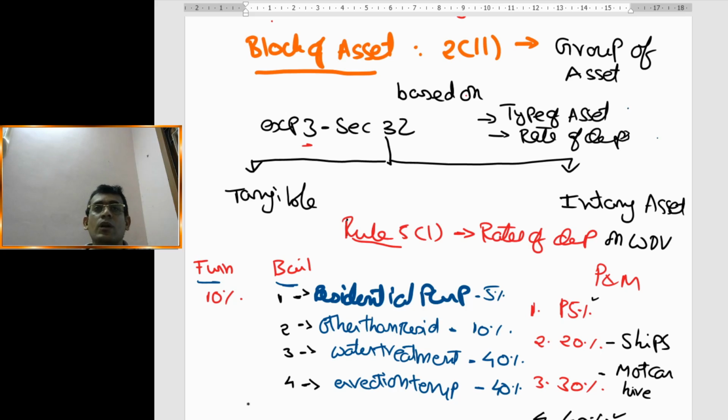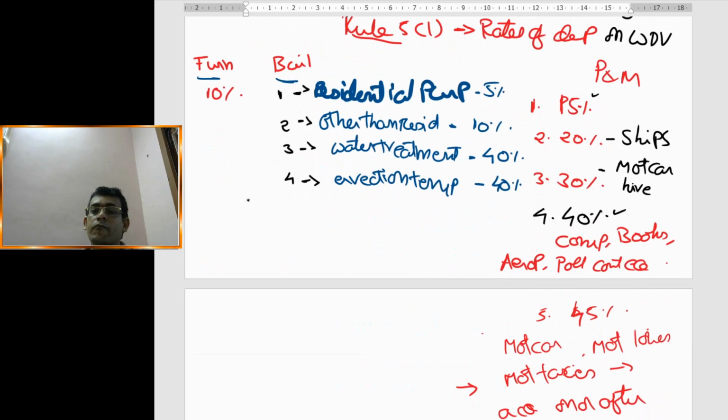Then we discussed rule 5 sub rule 1, which speaks about the rate of depreciation. We have tangible assets, three types: furniture, building, plant and machinery. For furniture, only one rate of depreciation, 10%. Building, we have 4 rates of depreciation: residential 5%, other than residential 10%, water treatment, temporary erection 40%. Plant and machinery, the general rate of depreciation is 15%. 20% is for ships, motor car hire purpose 30%.